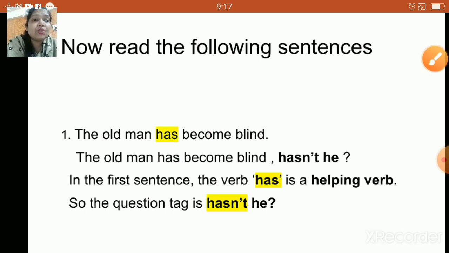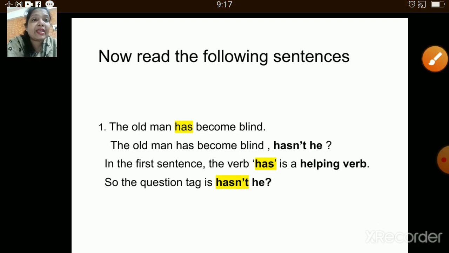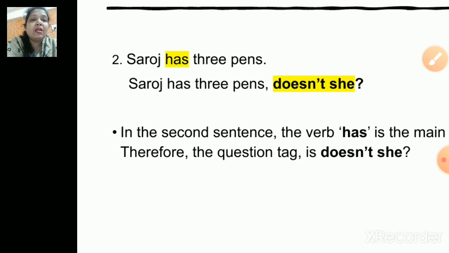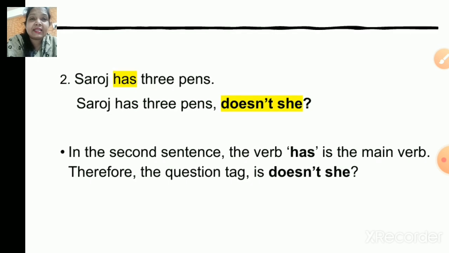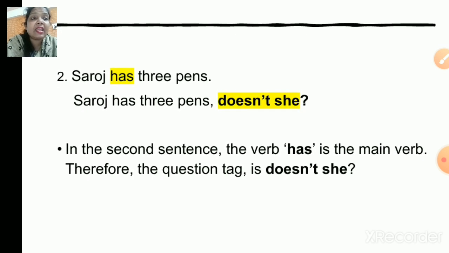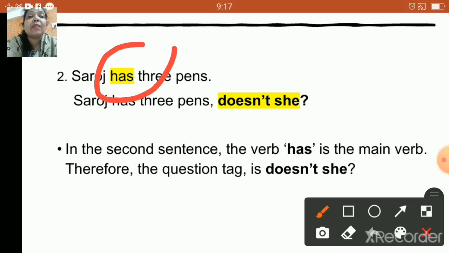Okay, so let us go to one more example of has. The second sentence is Saroj has 3 pens. Okay, now over here has is not your helping verb, children. Over here has is your main verb, and that is the reason over here we will use a question tag doesn't she, right?